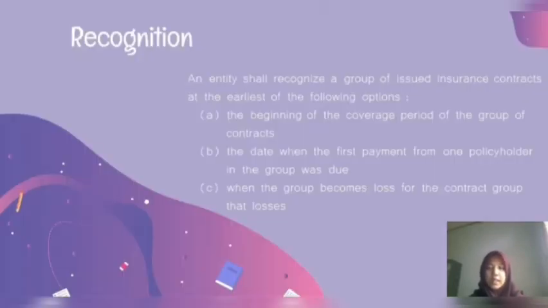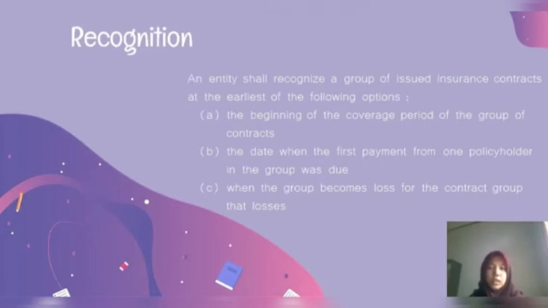Recognition. An entity shall recognize a group of issued insurance contracts at the earliest of the following options. First, the beginning of the coverage period of the group of contracts. Second, the date when the first payment from a policyholder in the group was due. And then, when the group becomes onerous, for a contract group that is onerous. If there is no contractual due date, the first payment from the policyholder is deemed due when the payment is received.